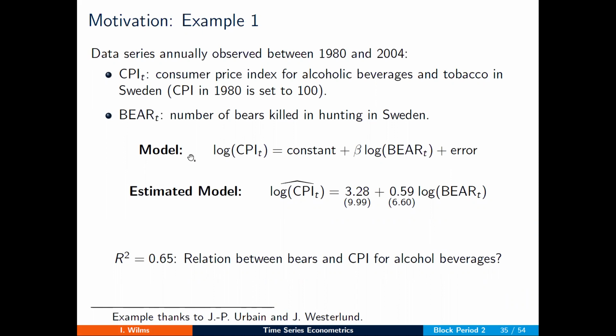And let's estimate this model where we try to explain the log of CPI based on the log of the bear series. We get these estimated coefficients and also an R squared of 65%, which is actually quite a lot. Now, does that mean that we should be happy with this regression, since we explained quite a lot of the variance of our response? And should we conclude that there is a relation between both series? Well, I hope that the silly nature of this example makes it very clear that this would be nonsense.